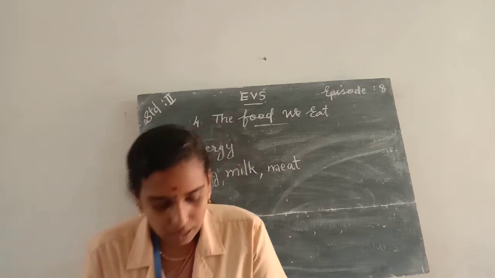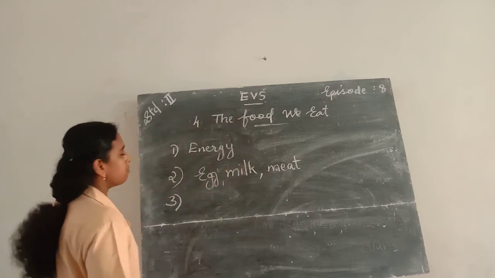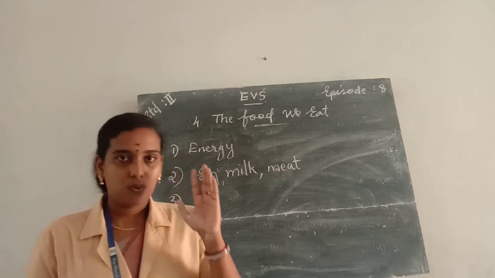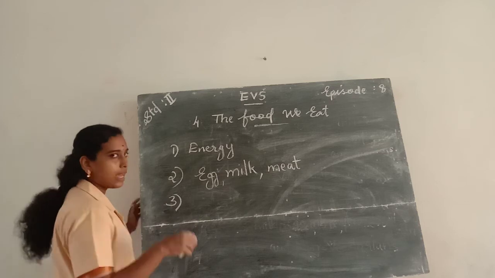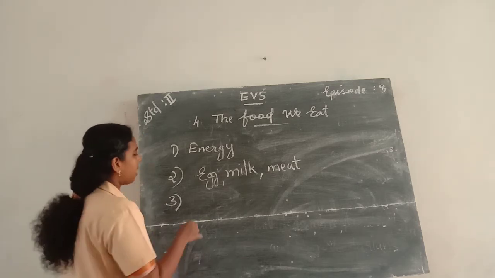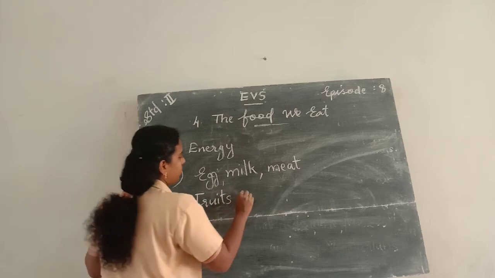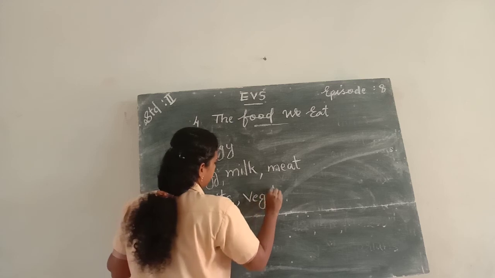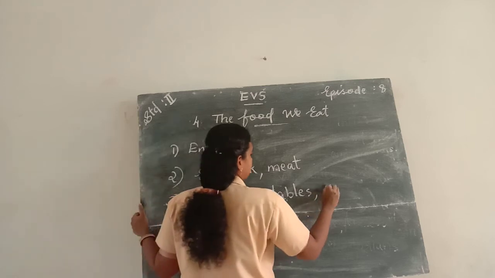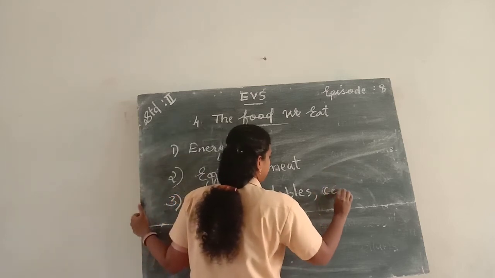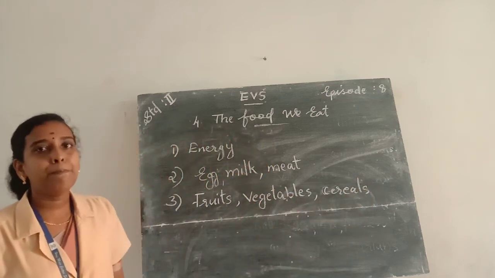And the third question, name 3 food items that we get from plants. The food items that we get from plants are fruits, vegetables, nuts, cereals and pulses. So, write any 3 food items that we get from plants. So, fruits, F-R-U-I-T-S. Then vegetables, then cereals or nuts, etc. Okay, cereals. These are the food items that we get from plants.